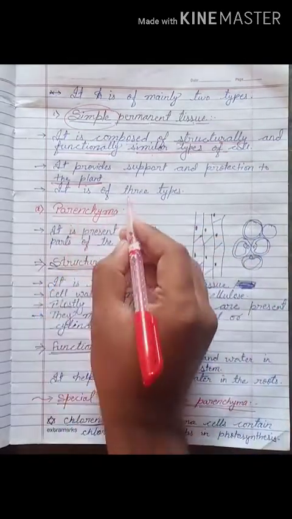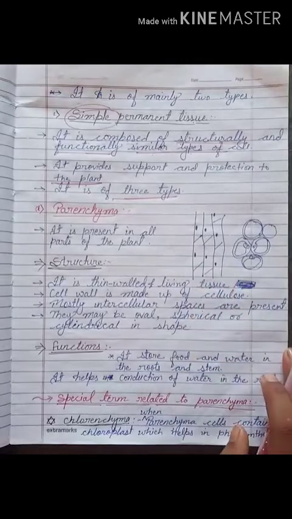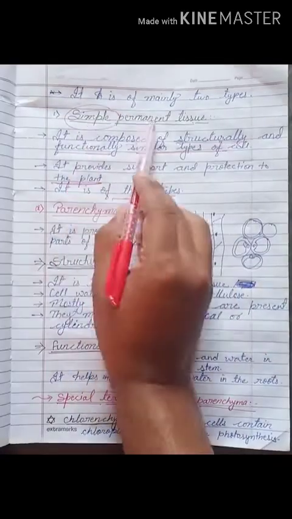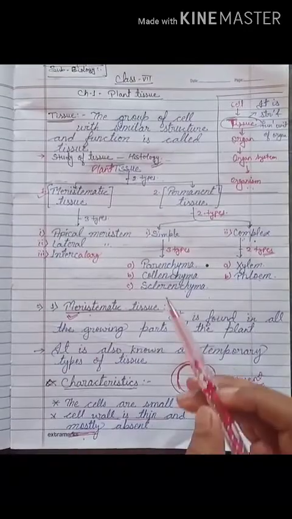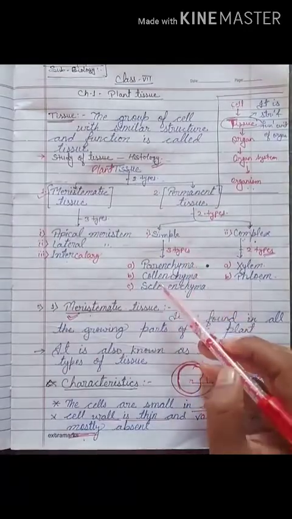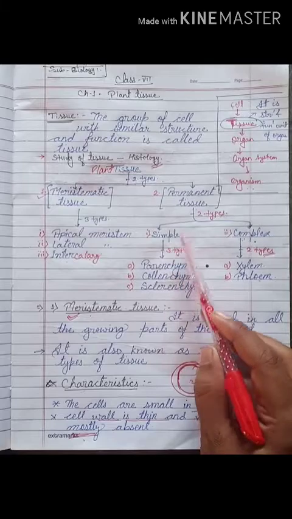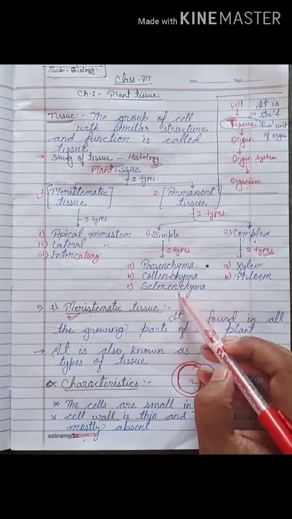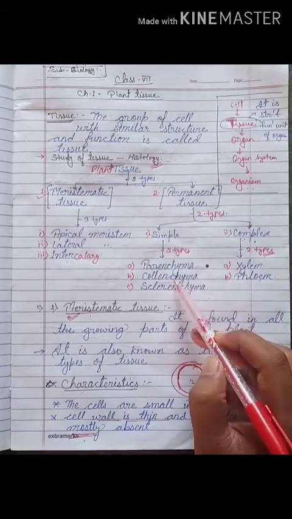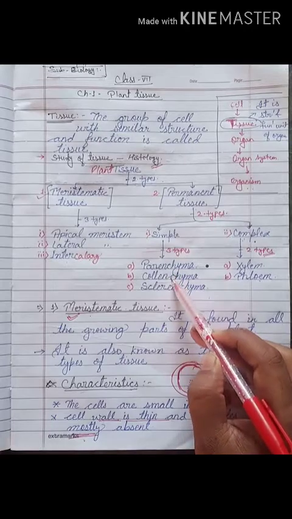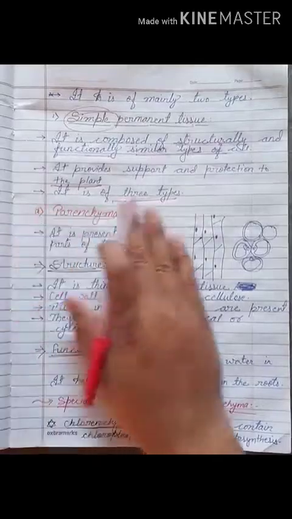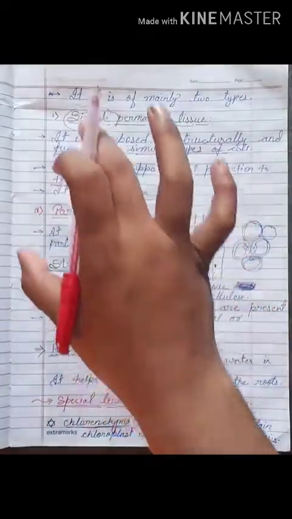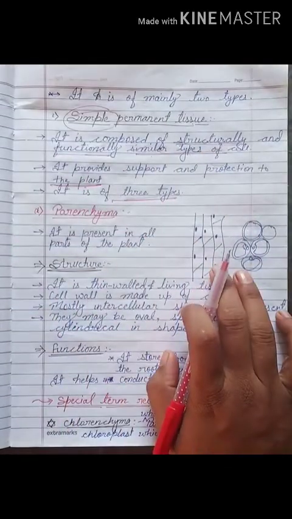Simple permanent tissue also has three types. Look at this chart once again. It is the simple permanent tissue, and here are the names of its types: parenchyma, collenchyma and sclerenchyma. We will discuss each and every type of simple permanent tissue.